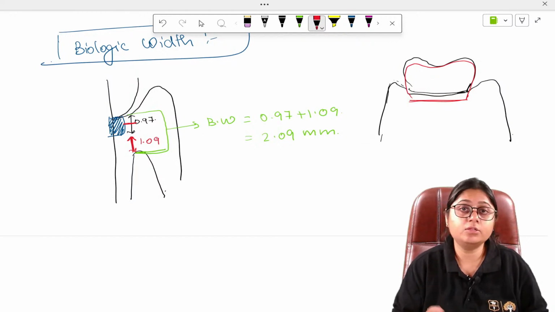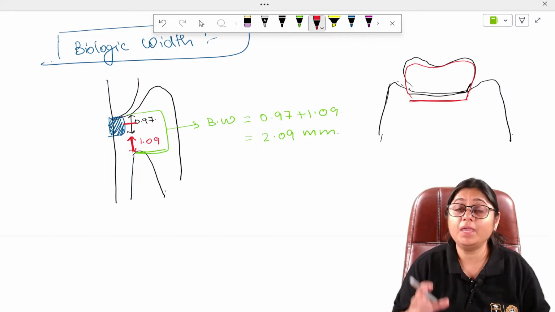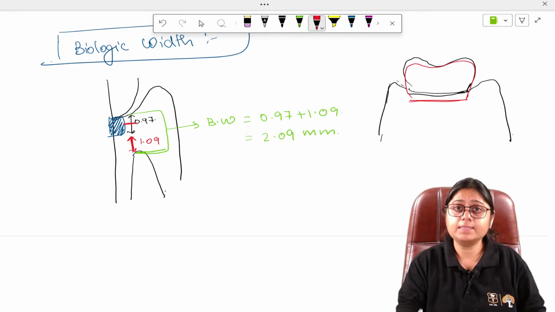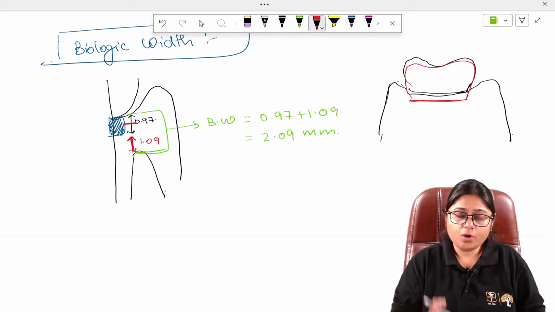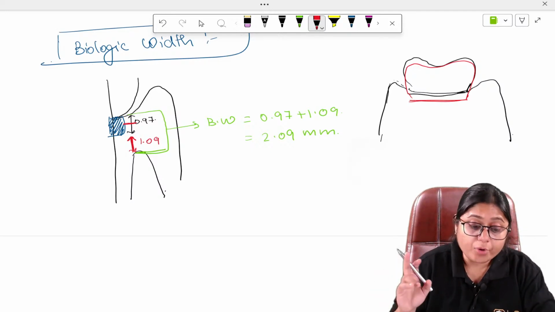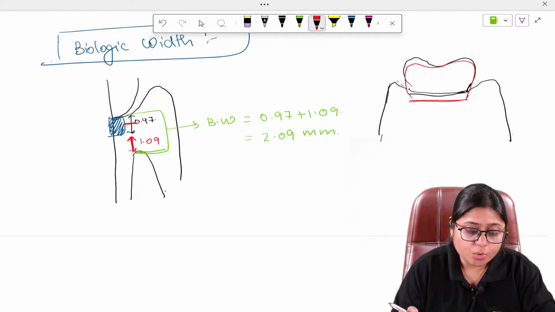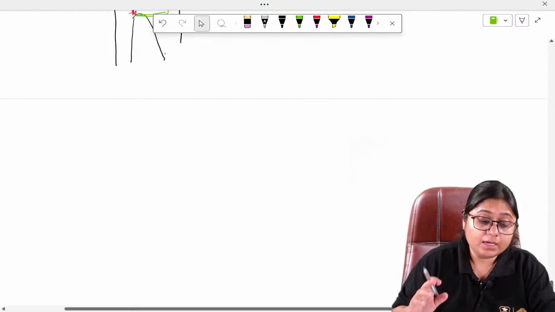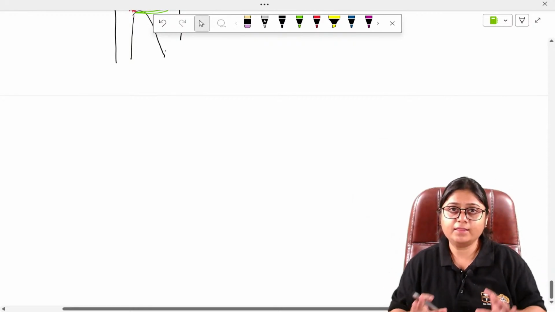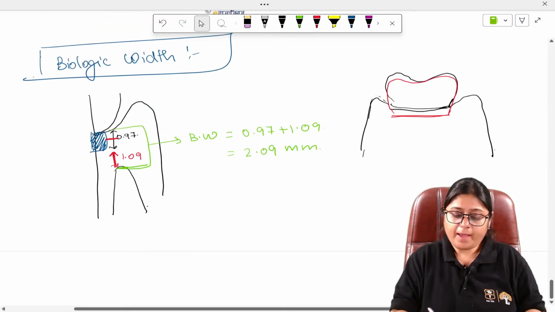The biologic width should be maintained. It should not be encroached by restorations, prostheses or anything, because if the biologic width is compromised, the chances of inflammation and bone loss will increase. We have to protect the biologic width. Okay. So these were the important things about the gingiva and the gingival connective tissue, biologic width.